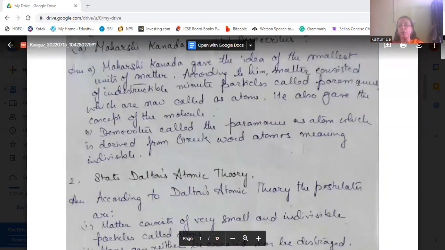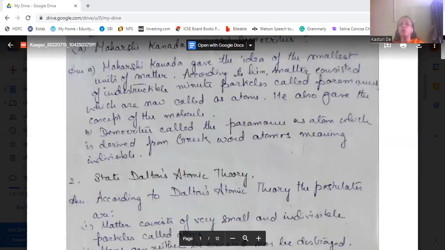He was the first one to tell that there is a smallest unit of matter, and he named those indestructible particles paramanus, which are now called atoms.